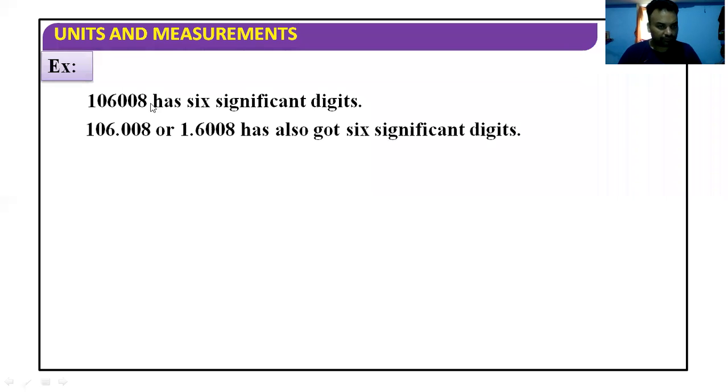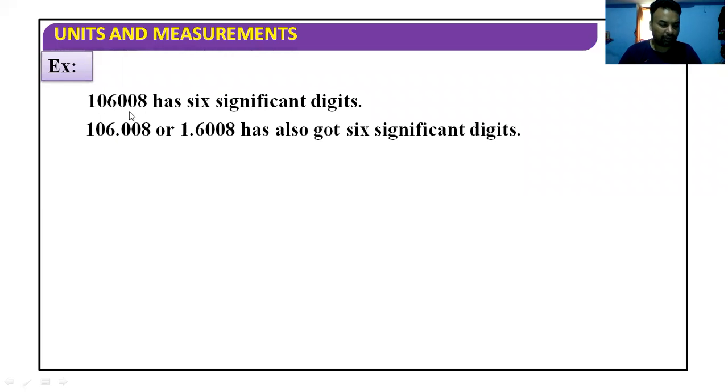Now introduce a decimal point in between a non-zero and a 0. Or introduce a decimal point like 1.06. Here the 0 is included and the decimal point is placed after the 1, so 1.06. We also got 3 significant figures.